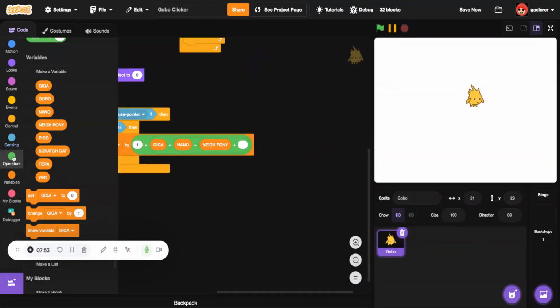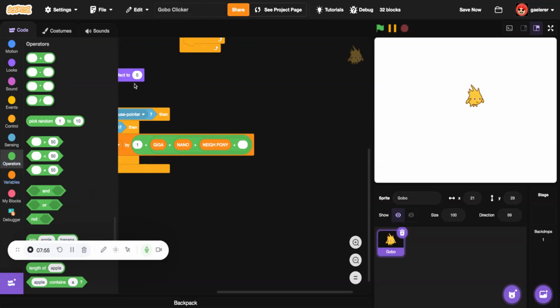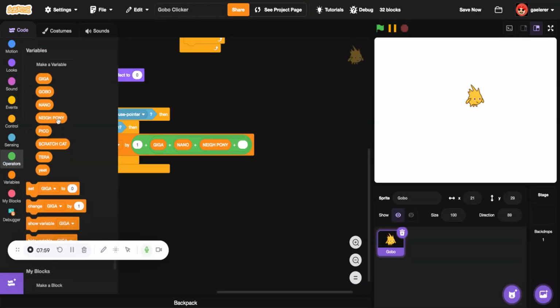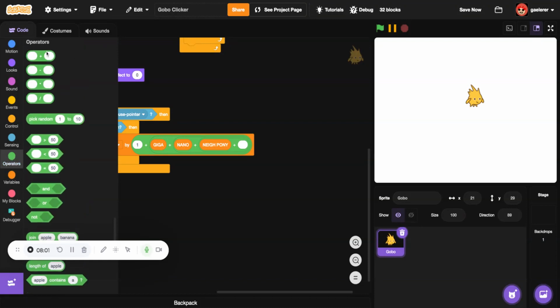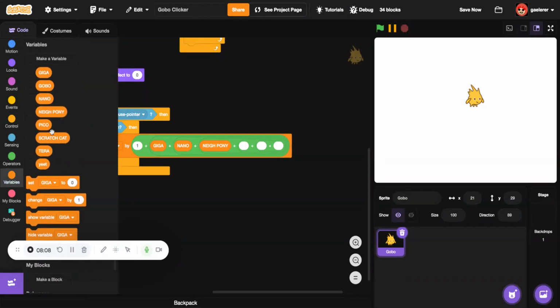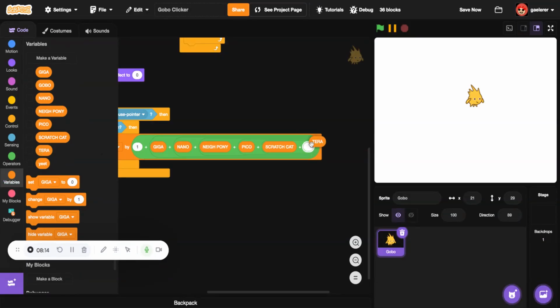Wait, how many rows more? 1, 2, 3. So 2 more. So there's Naponi, Pico, Scratch Cat, and Theta.